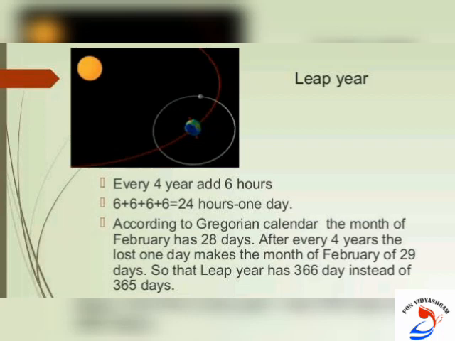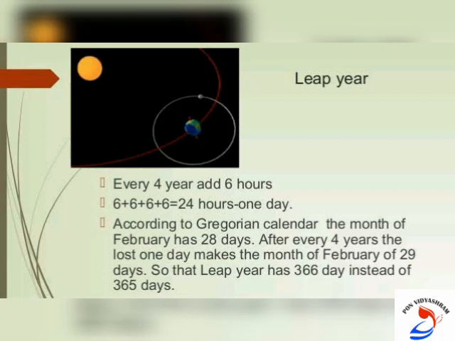Yes, are you all clear that our Earth rotates on its own axis, and also it is revolving around the Sun? Both the actions are done by the Earth at the same time. The revolution takes 1 year, that is 365 and a quarter days. That quarter which is not calculated for 1 year is kept aside.